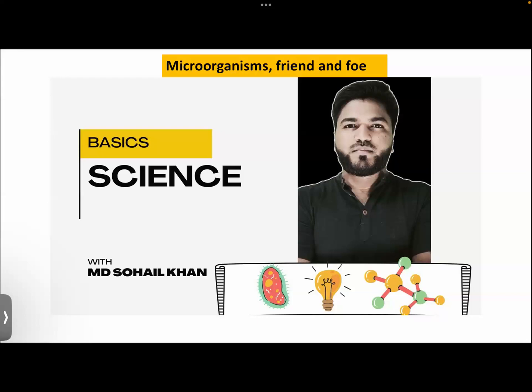So microorganisms have both advantages and some disadvantages also. So that's what we would be studying in the chapter. Also, we would be learning first of all about different types of cells, because in the chapter many times we'd be getting to hear these terms like prokaryotic and eukaryotic. So you need to understand them first.